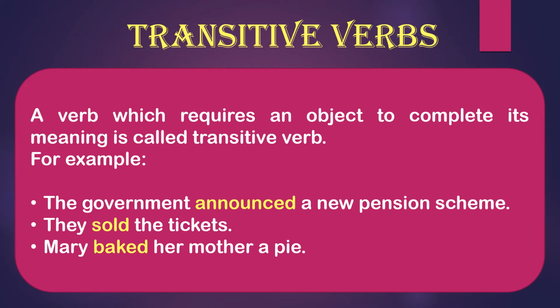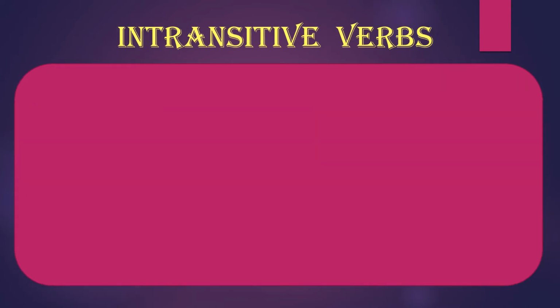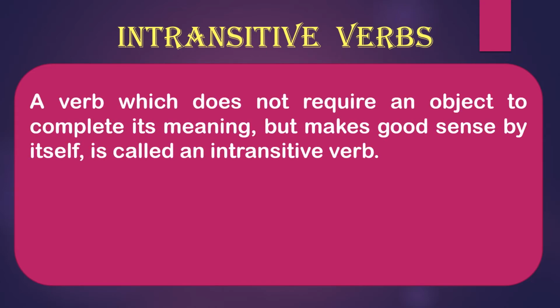So after that, the next type of verb is the intransitive verb. It is also a main verb. So what are intransitive verbs? A verb which does not require an object to complete its meaning. Same as before, but your transitive verb requires an object and an intransitive verb does not require any object.